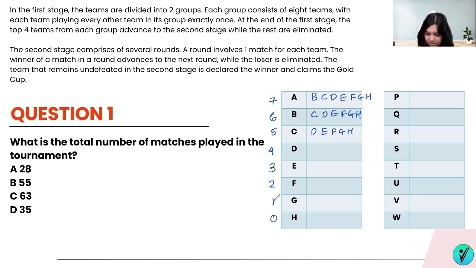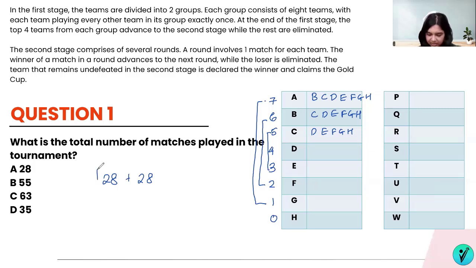If you want to ease it out, the first and the last number will give you an 8. The second and the second last number will give you an 8. 5 and 3 will give you an 8, and plus a 4. So you have 8 plus 8 plus 8, that is 24, plus this 4, which gives you 28 matches. So from the first bit, we have 28 matches in group 1. Then we have 28 matches in group 2 as well, because the same thing has been replicated in group 2.